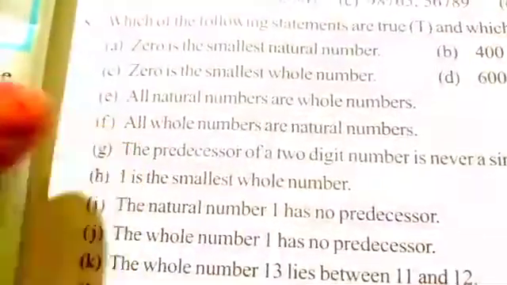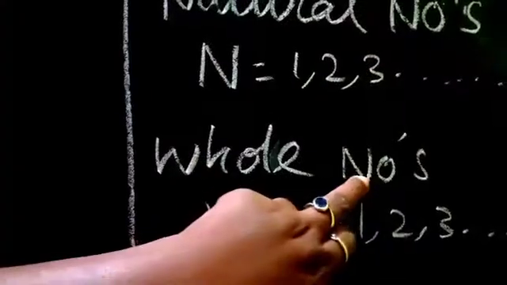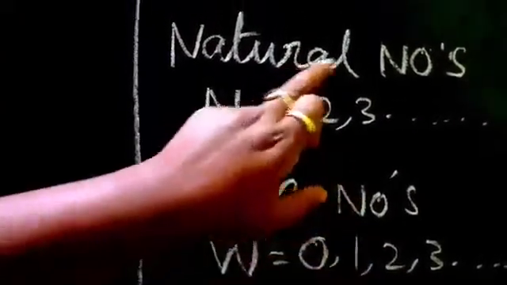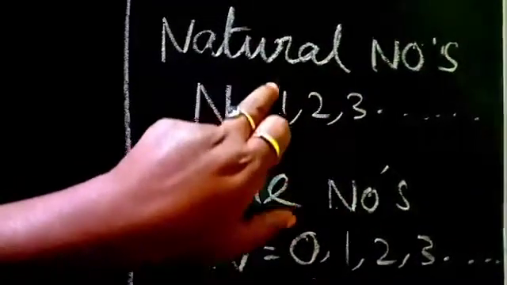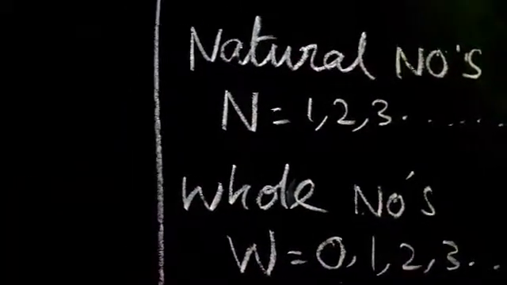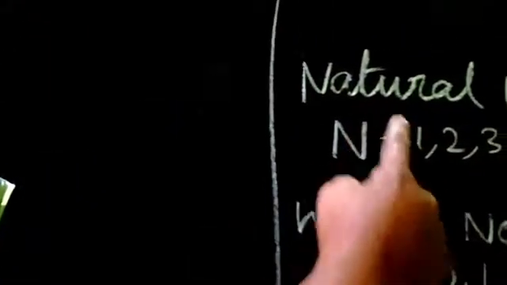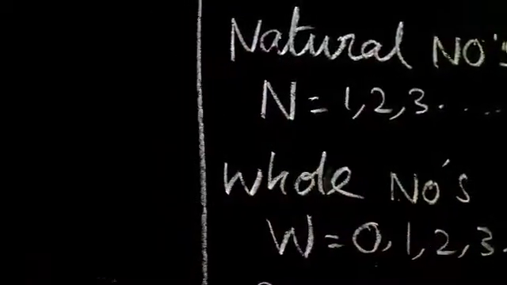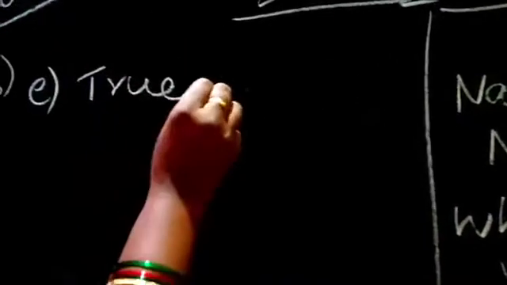In E, all natural numbers are whole numbers. Next question, all whole numbers are natural numbers. See here, in whole numbers, natural numbers are included, but in natural numbers, the whole number 0 is not included. So for E, all natural numbers are whole numbers, we can say 1, 2, 3 also are whole numbers. Yes, it is true.